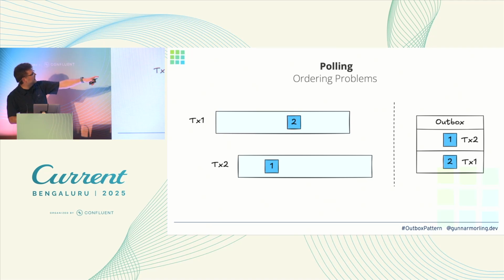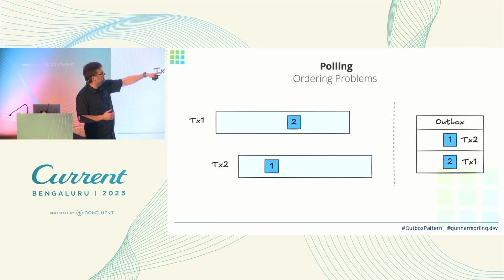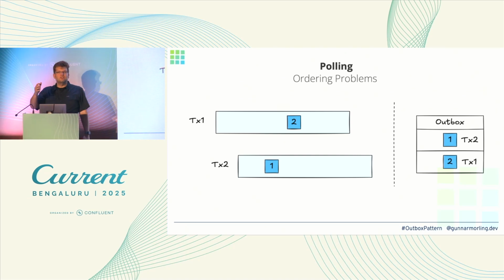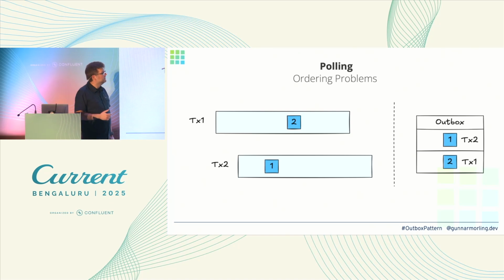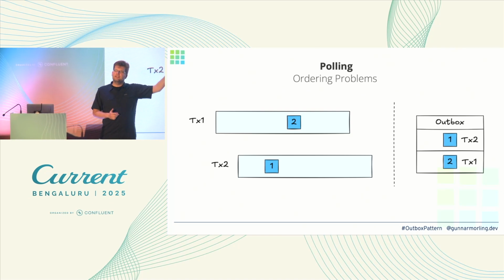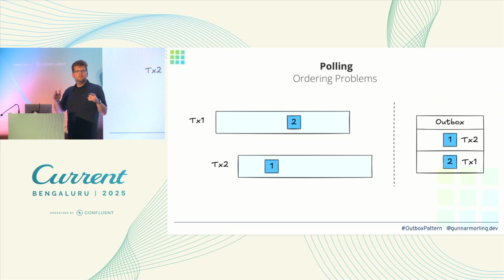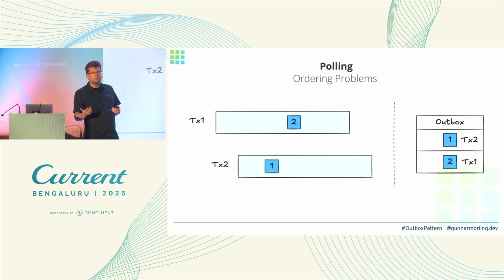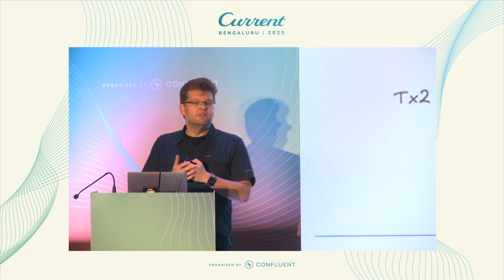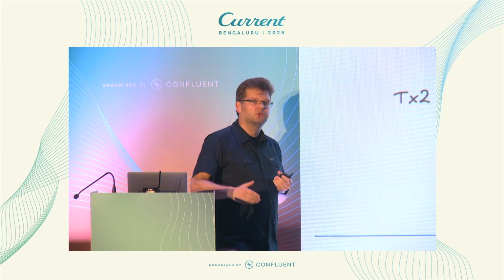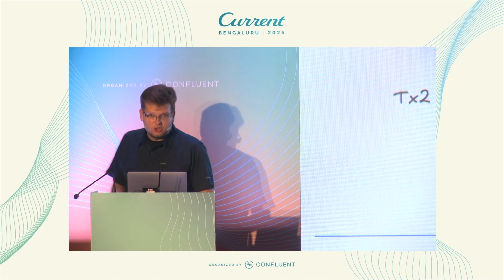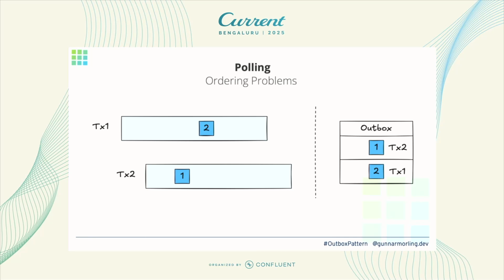And now if we look at our Outbox table, we have it ordered by the position, but actually the order as indicated by the position does not represent the order of transaction execution. So actually what we have in this Outbox table doesn't tell us the same picture as what exists in our internal data model. And now this could be a problem or it could not be a problem, depending on the nature of that data. But it could mean that essentially you give an inconsistent picture to your consumers because, again, it's not representing the transactions as they have been executed in your own data model. So that's one problem, ordering.